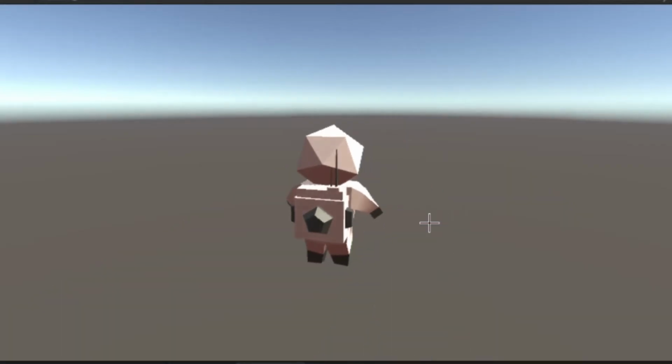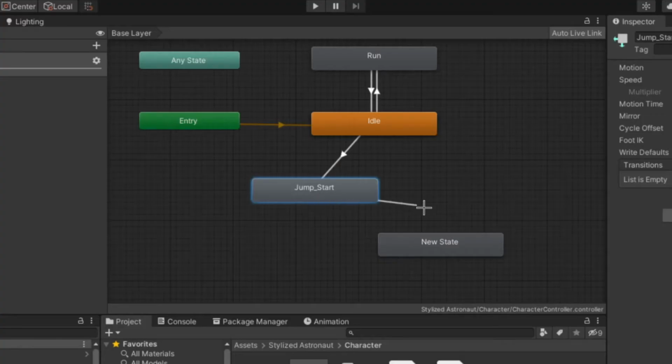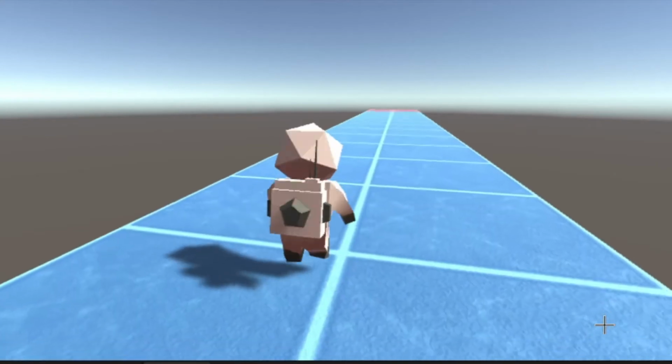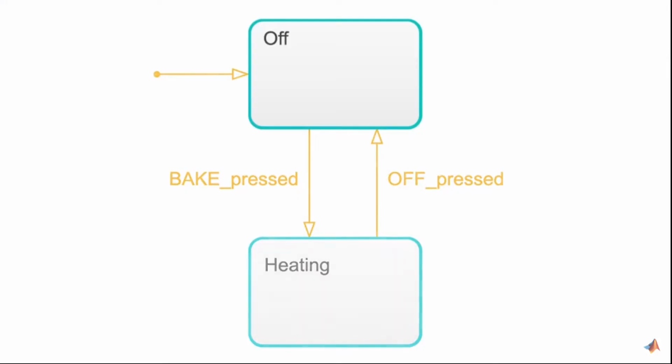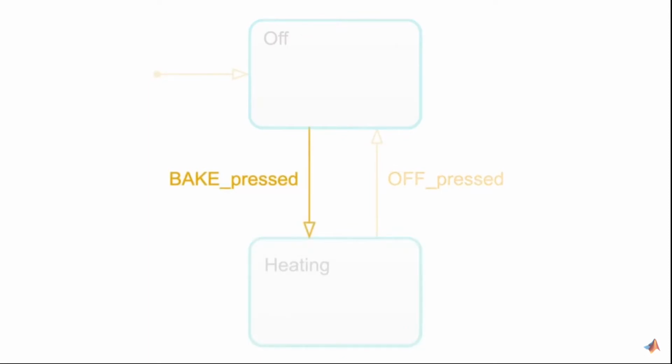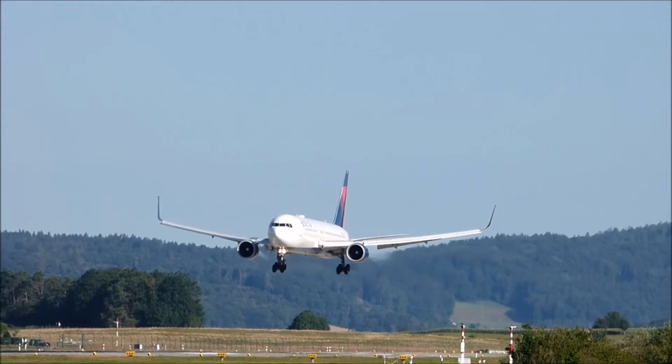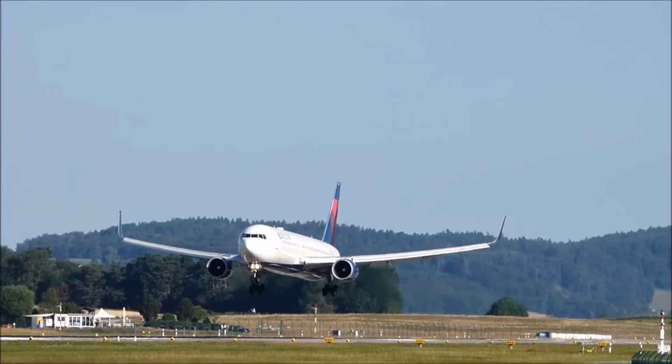I also linked the jump animation to the action of jumping by using the state machine animation feature of Unity. For the uninitiated, a state machine is basically just a way of describing a process such that something switches from one state to another state based on certain conditions. It's used a ton in fields like comp sci and electrical engineering to design different systems.